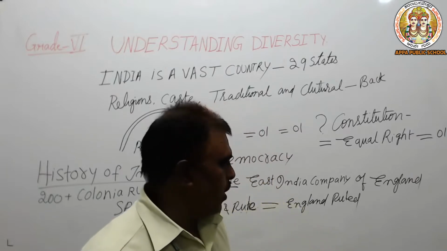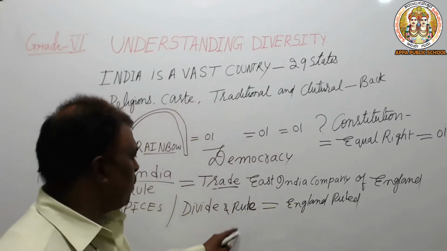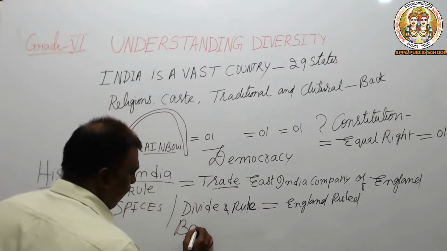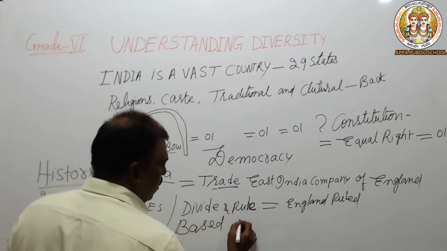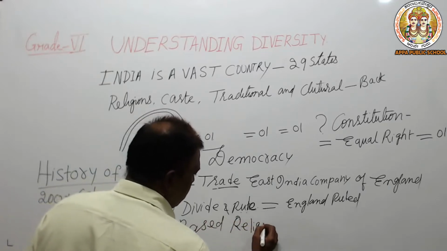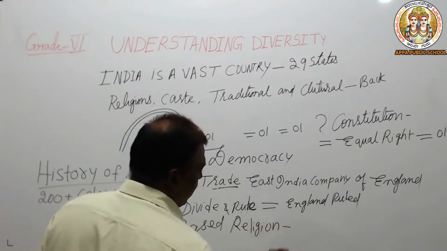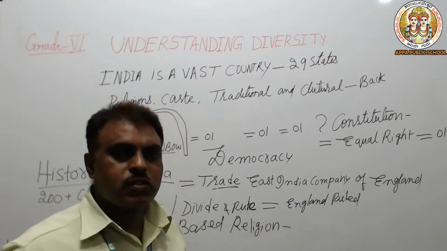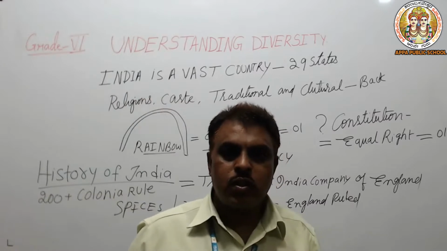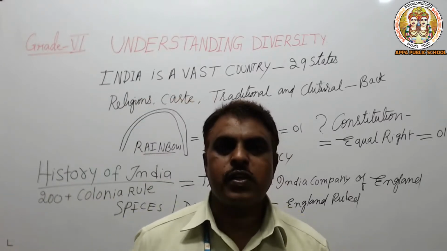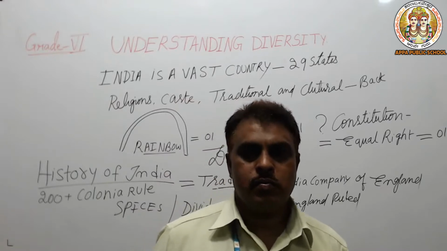In that period, they carried out this divide and rule policy based on religion, for their benefit. They created such a situation that two Indian brothers fought for the sake of religion.